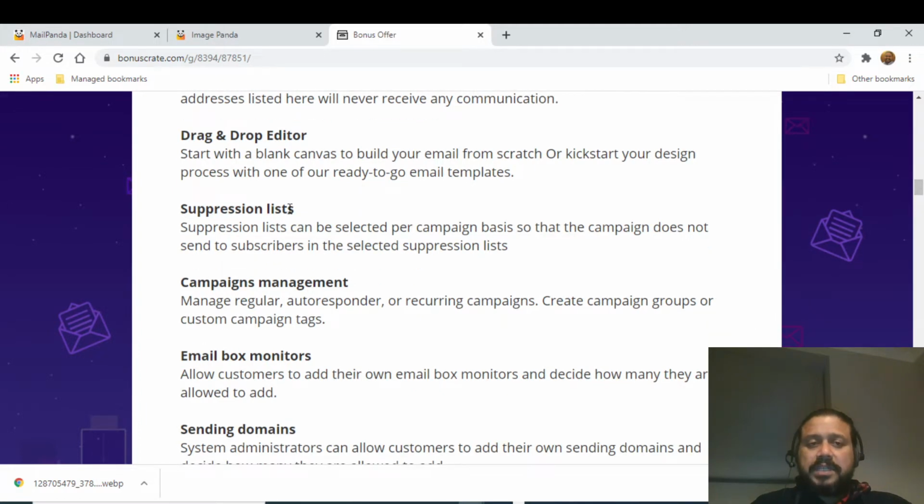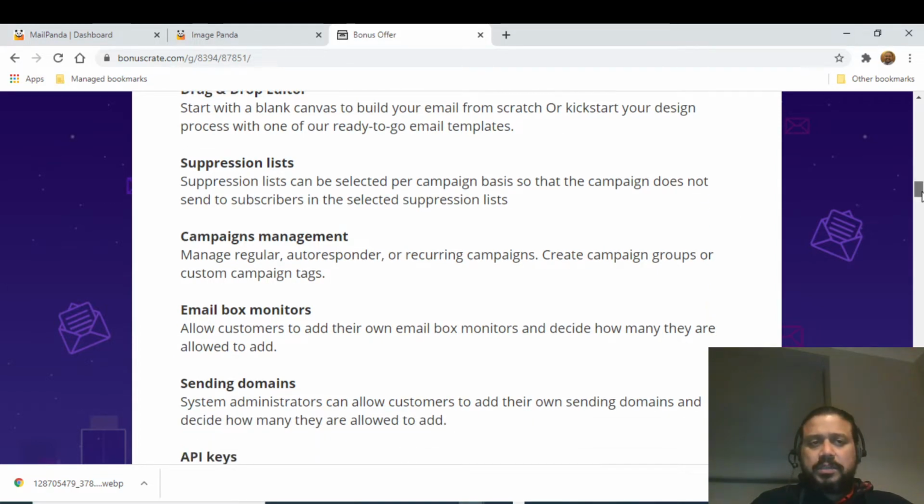Again, a suppression list can be selected on a per-campaign basis so that the campaign does not send to subscribers in the selected suppression list. It's almost like blacklisting, but blacklisting is where you take a positive step not to send to them, or they request you. A suppression list is where, in a particular list, you don't want certain subscribers to receive that particular email. That can also be done.